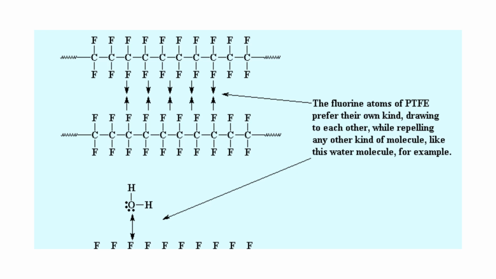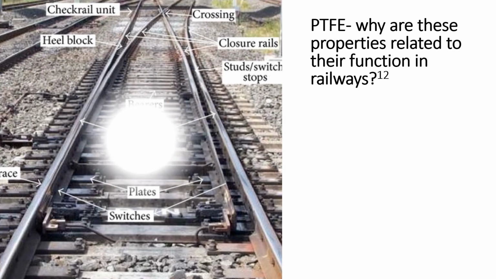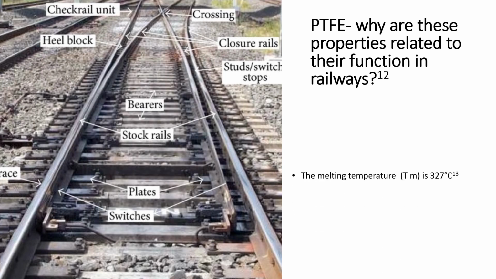The strong CF bonds mean that intermolecular forces do not form with other molecules, as seen through how the fluorine molecules are repelling the water molecules. However, there are strong chain interactions with each other, as seen here. Due to the fact that there are strong chain interactions, there is a very high melting temperature of 327 degrees Celsius. This means that it will not melt when friction occurs or when the tracks are exposed to high temperatures.